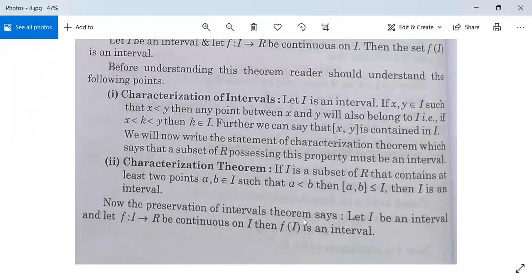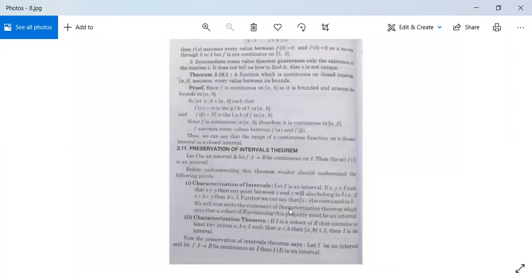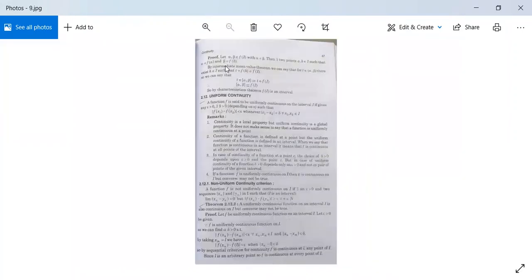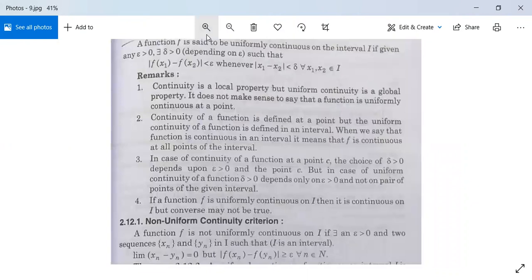Now the preservation of intervals theorem says: let I be an interval and let f be a mapping from I to R, continuous on I, then f(I) is an interval. ये तुम्हारा preservation theorem कहता है. अब आते हैं, इसका हम लोग प्रूफ देख लेते हैं.